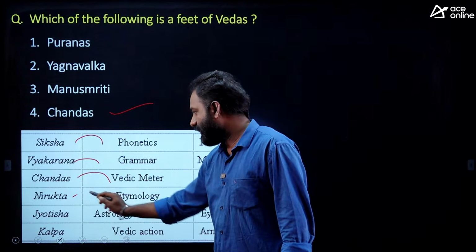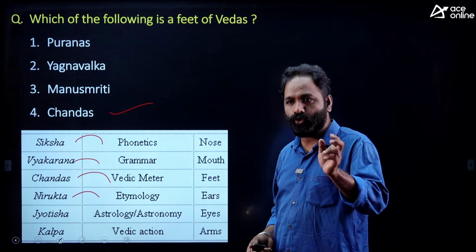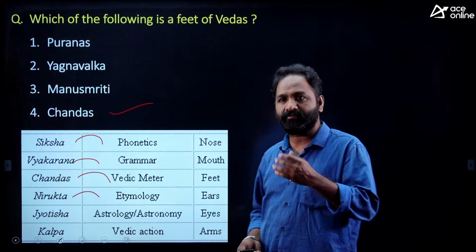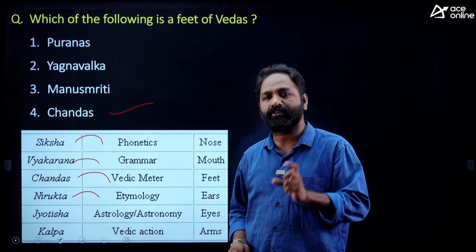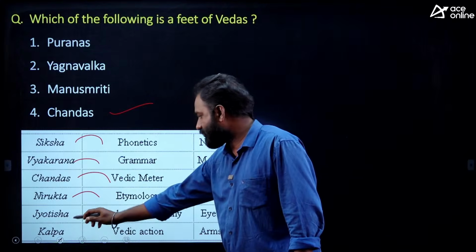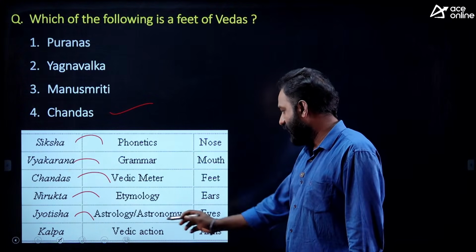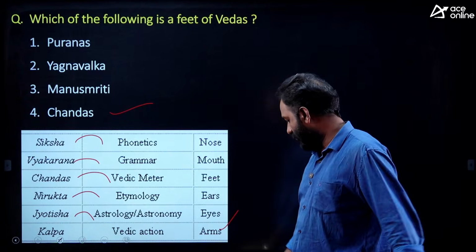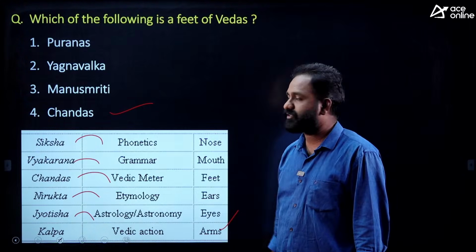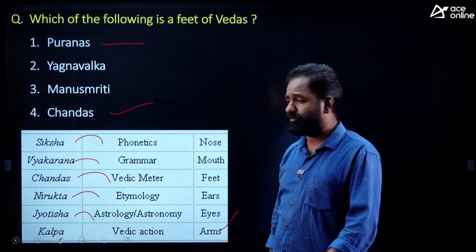Next, Nirukta, etymology. For every word there is an origin. If you search in Google, you will open Wikipedia, and the first thing it gives is the origin of the word. That is called Nirukta, etymology. Jyotisha, astrology, is nothing but the eye. So Nirukta is the ears. And Kalpa, Vedic action, is nothing but the arms. Is it clear? The answer is Chandas. And Puranas, like Matsya Purana and Vayu Purana, are there.